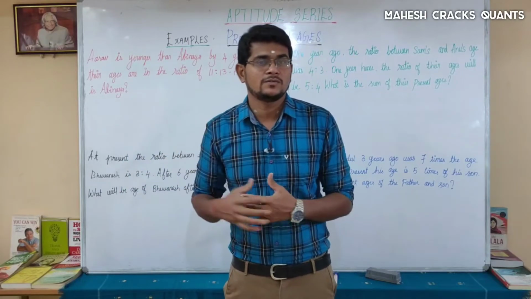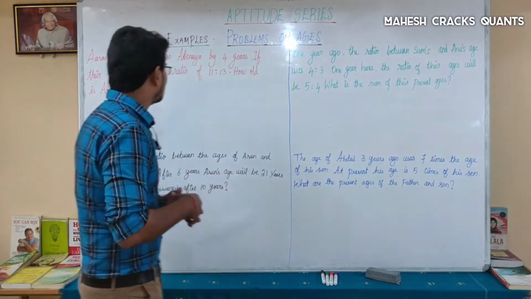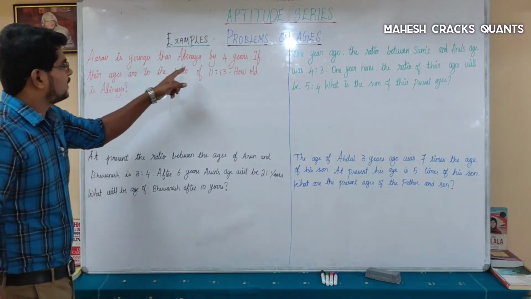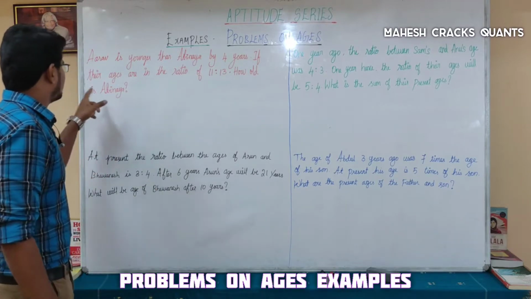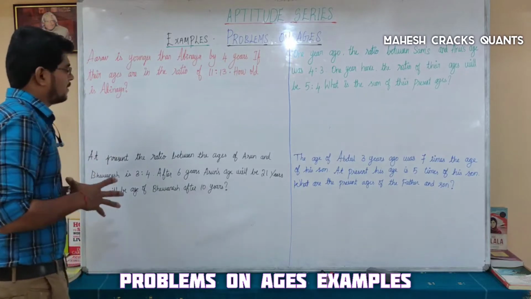This is a continuation of examples of problems on ages. Let's get started. Let's get into the problem. The first question. Arav is younger than Abhinaya by 4 years. If their ages are in the ratio of 11 is to 13, how old is Abhinaya?